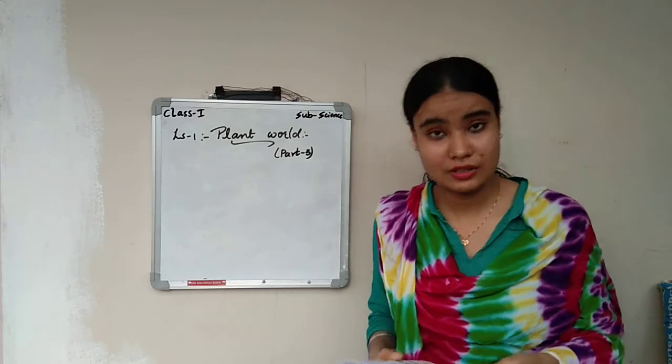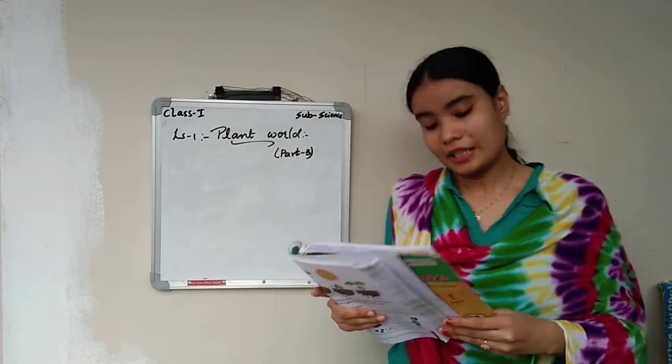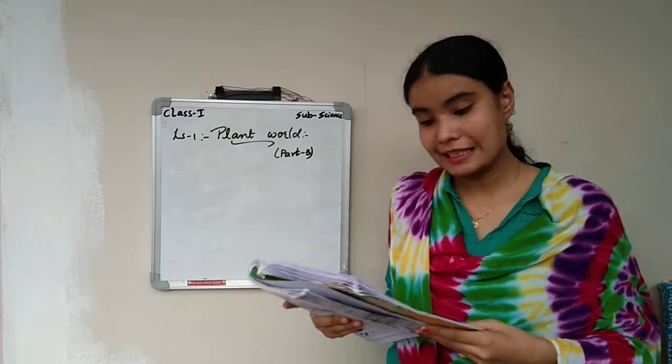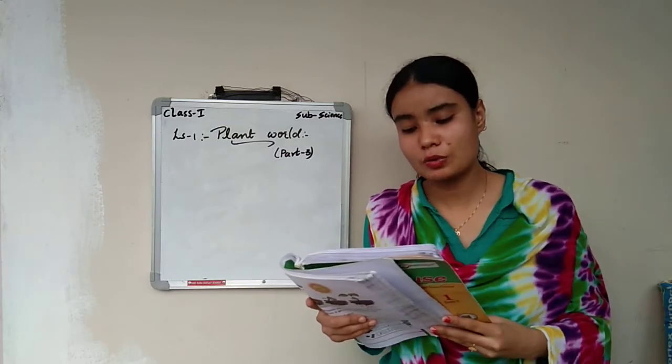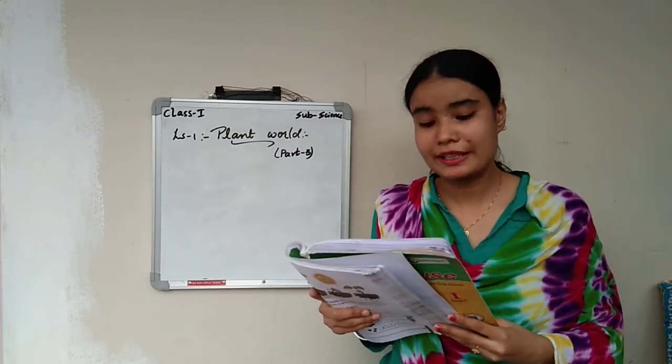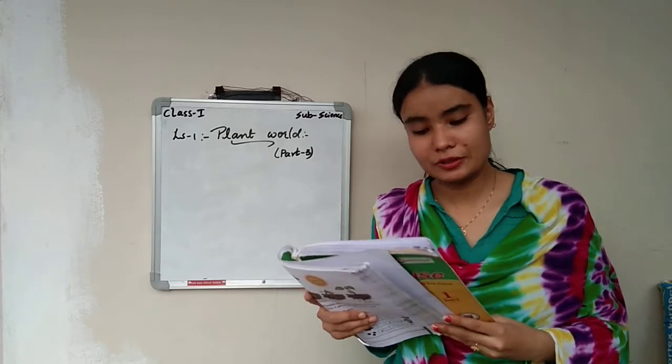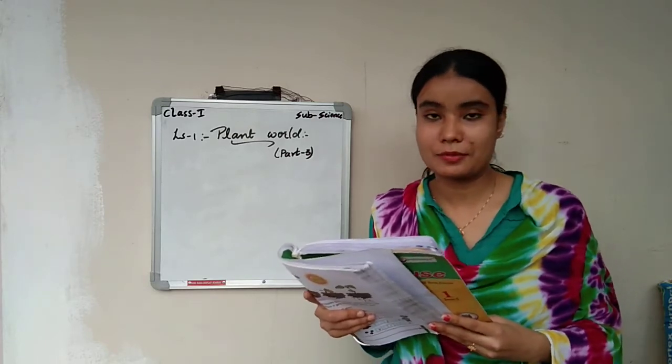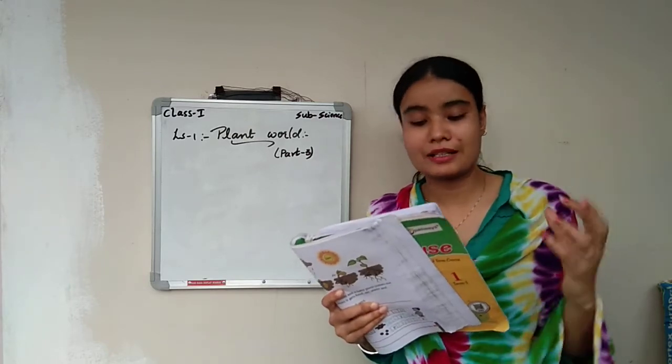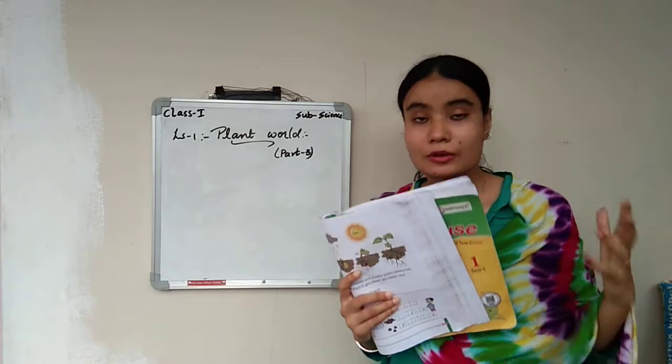Now coming back to the seeds. I want everyone to take out page number 80, seeds. Many plants grow from seeds. Let us see how we get seeds. Seeds form inside the fruits. A fruit can have one or more seeds. All the plants will have seeds. How do they have seeds?